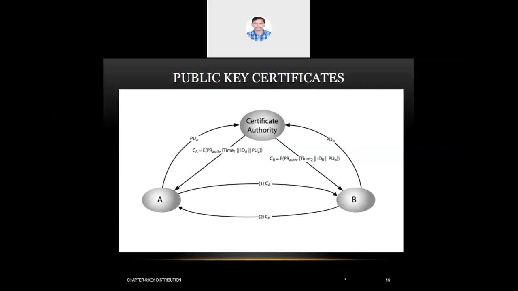So whenever nodes want to communicate with another person, they first request the certificate of the authorized user, and when they get the certificate, they start communicating with the other nodes. That's how they can share their public keys with the other person securely. So these are the four methods of distribution of public keys, which are very important from the exam point of view.